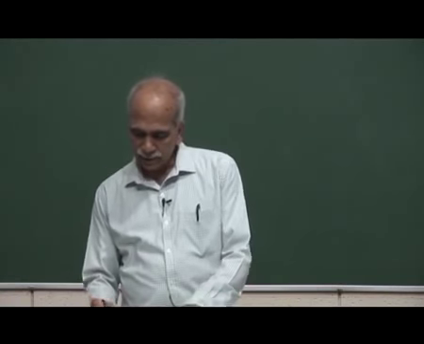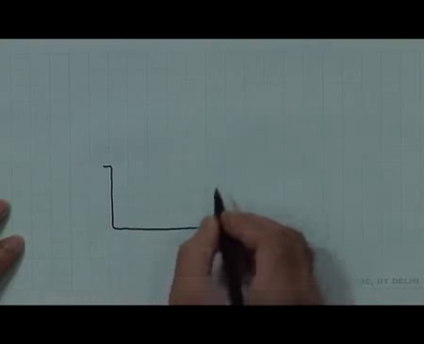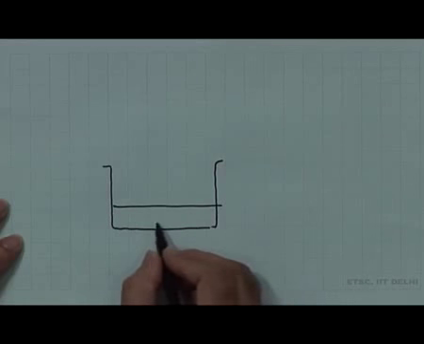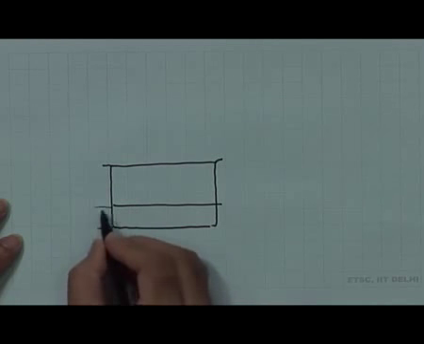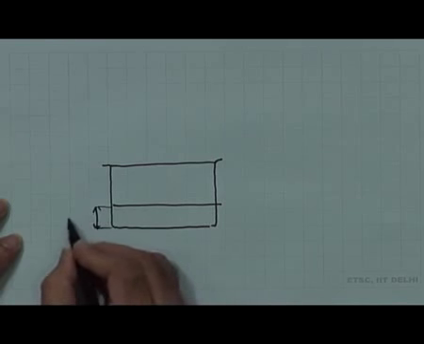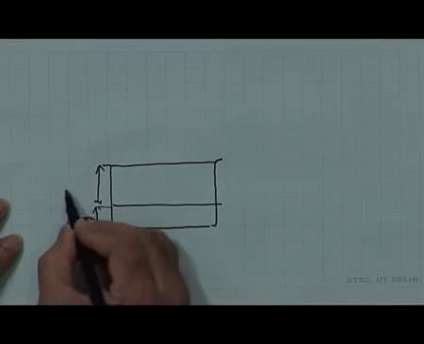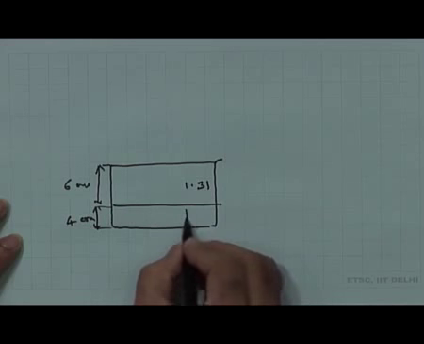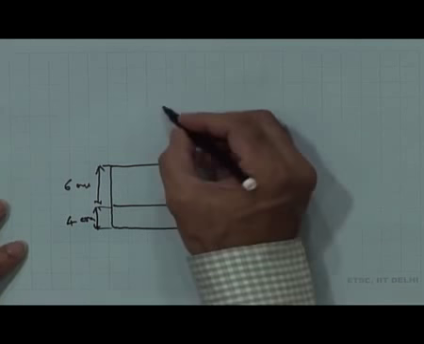So, let us comprehend this problem a little bit more carefully. Here is the beaker, let me draw that again. There is water up to a certain level. So, 4 centimeters of water, this is 4 centimeter, and this is 6 centimeter. This is of refractive index 1.31, this is 1.33, slightly different refractive indices.